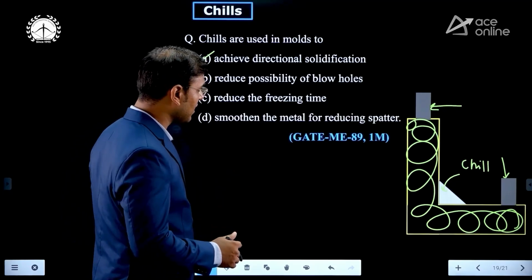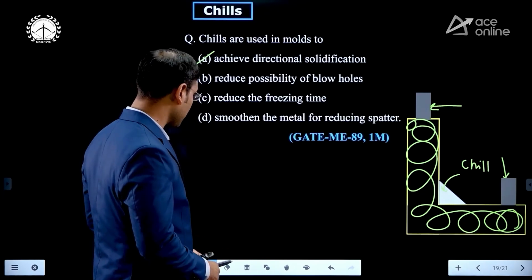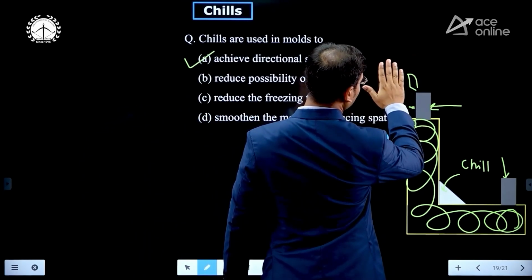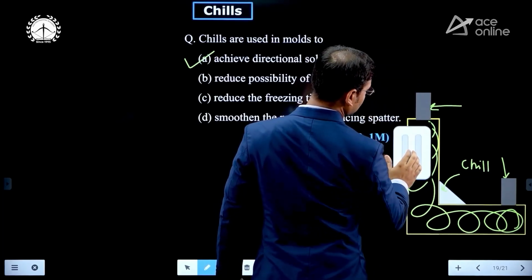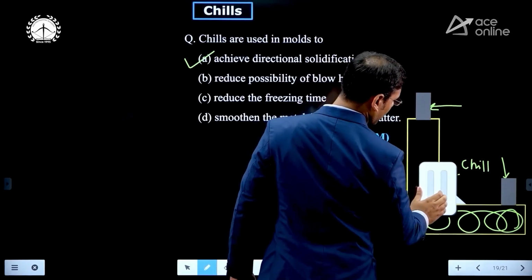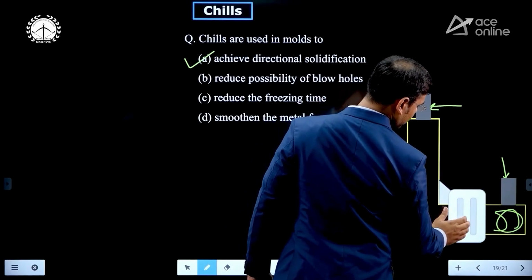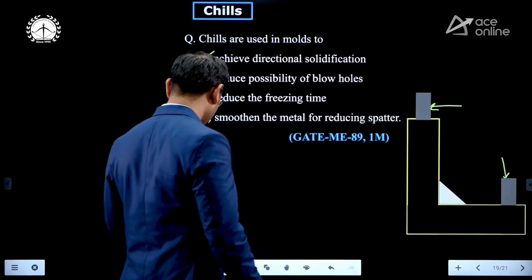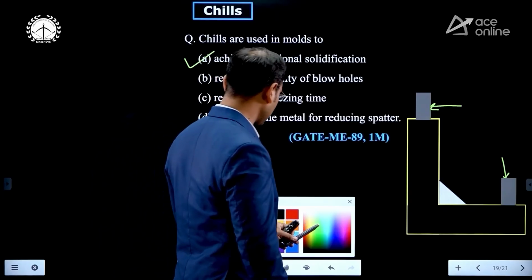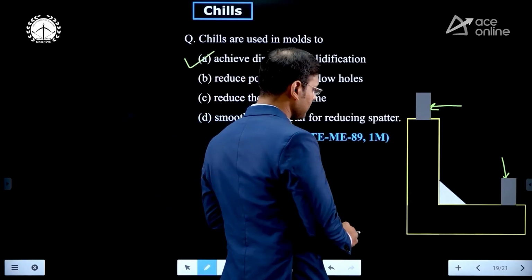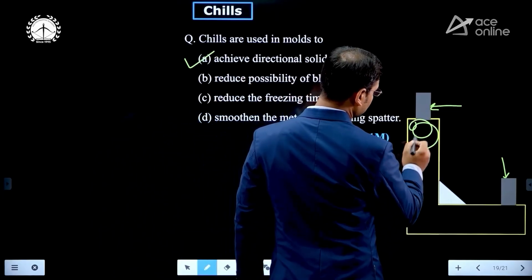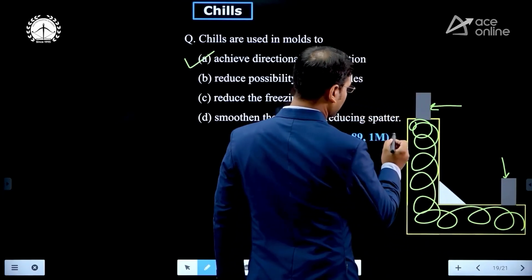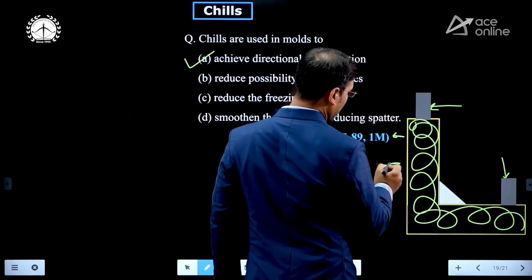Just see what happened. Just consider that here we are not using chill. If the chill is not there, then you can observe that this is the total molten metal, and the heat transfers from this area.